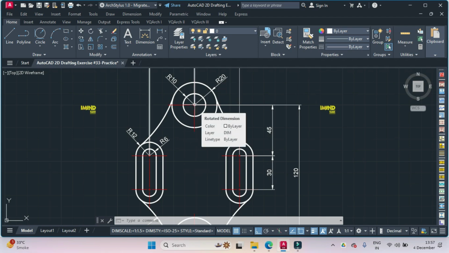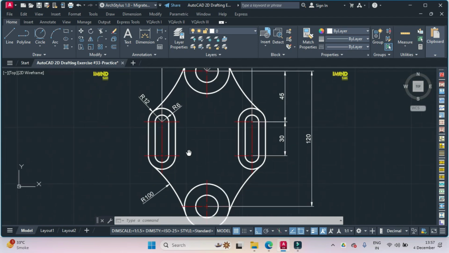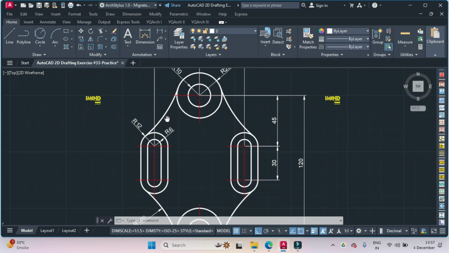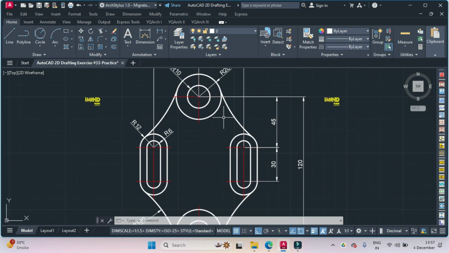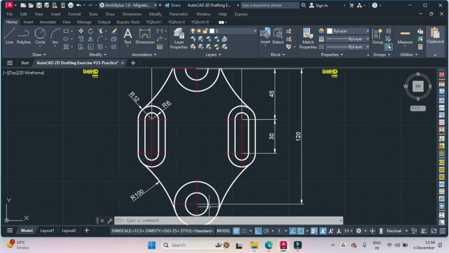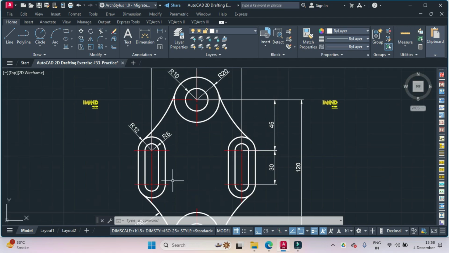Then we'll draw one circle from the center of this with a radius of 10, another circle, center point is same, radius is 20, and then we'll draw this arc using tangent radius, and the radius for that arc is 100. Then we'll mirror this arc to the right. Then we'll copy this entire entity down using the mirror feature of AutoCAD. Then we'll put the center marks followed by dimensioning, and our geometry would be complete.